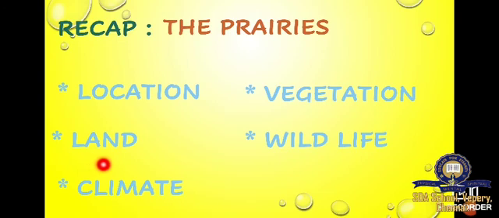Next we learnt about climate. How is the climate in prairie? In prairie the winters are cold and summers are hot. Then rainfall is moderate. Moderate means average. Rainfall is average, about 52 to 70 centimeters. When the rainfall occurs in prairies, it occurs mostly during the summer season.